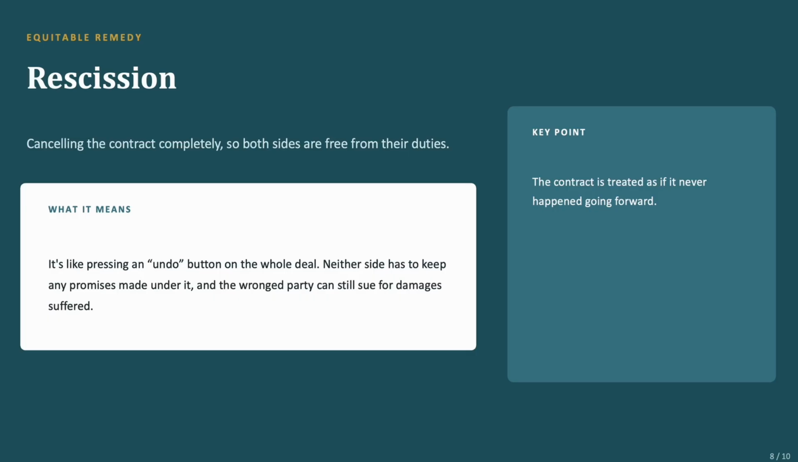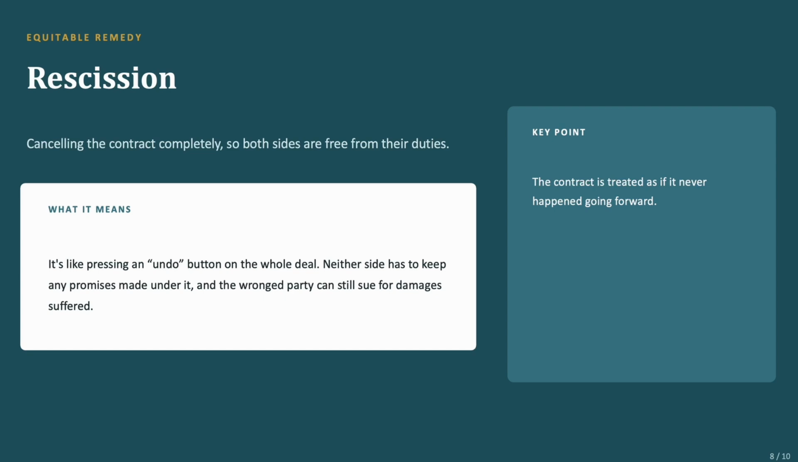Next is rescission, which means canceling the contract completely. So both sides are free from their duties. What does it mean? It's like pressing an undo button on the whole deal. Neither side has to keep any promise made under it, and the wronged party can still sue for damages suffered. The key point is that the contract is treated as if it never happened going forward.